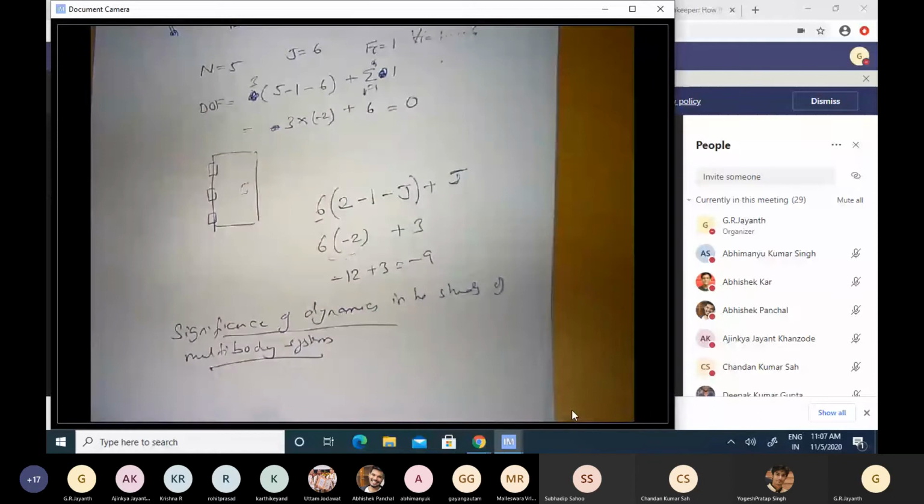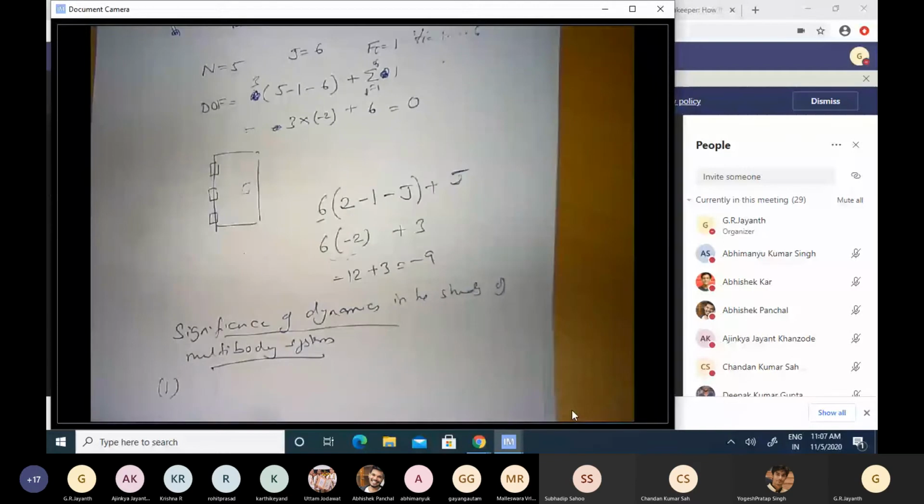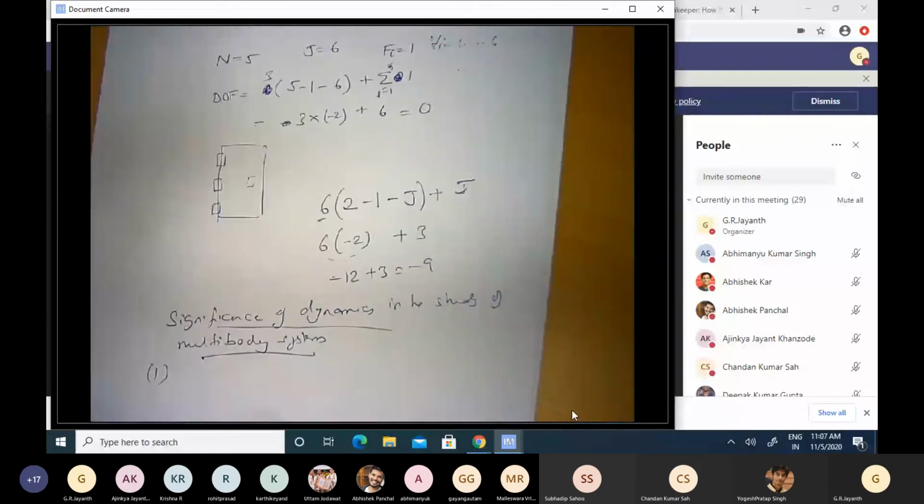The significance of dynamics, of course, is that if you have a multi-body system, sometimes there are forces that you can control, and there are forces that you cannot control. No matter what you do, you cannot wish away gravity if you are operating on Earth. So even if there are forces that you can control, there will be other forces which will affect your interconnection of rigid bodies, and the way the rigid bodies move or respond to those forces, in addition to the forces that you can yourself apply and control, are of importance to us. So, the effect of forces that we cannot control.